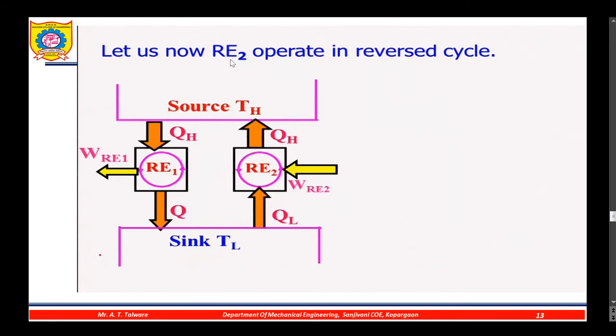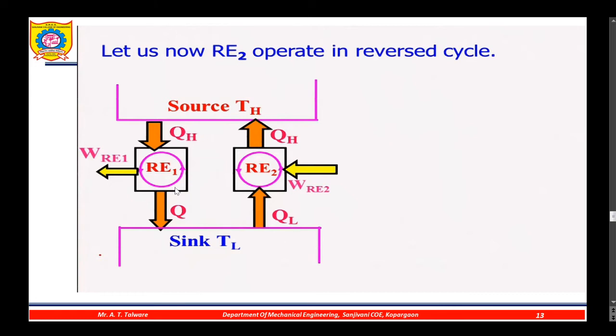Let us now consider that reversible engine 2 operates in a reverse cycle. So it acts as a refrigerator, which requires WRE2 amount of work, takes QL amount of heat from the sink, and rejects QH amount of heat to the source.